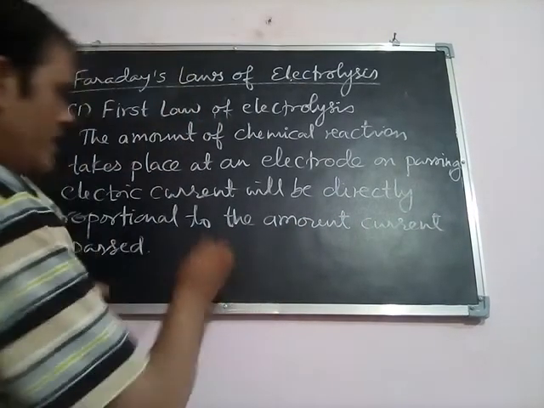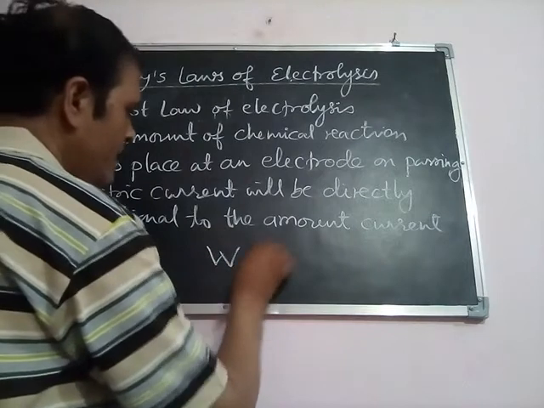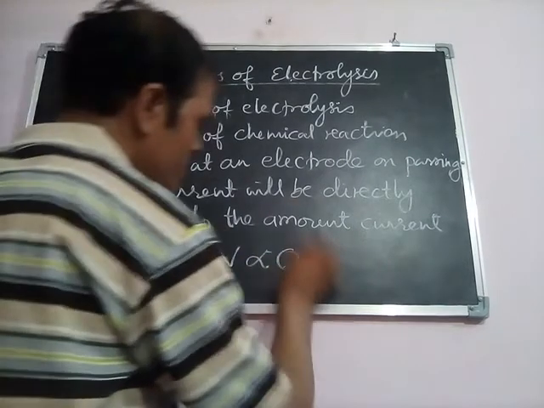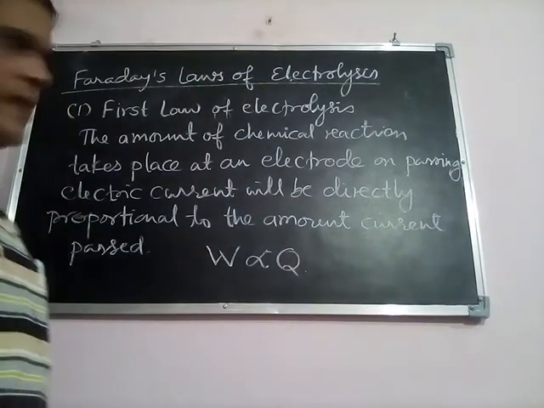So we can write here W will be directly proportional to Q. This is our Faraday's first law of electrolysis.